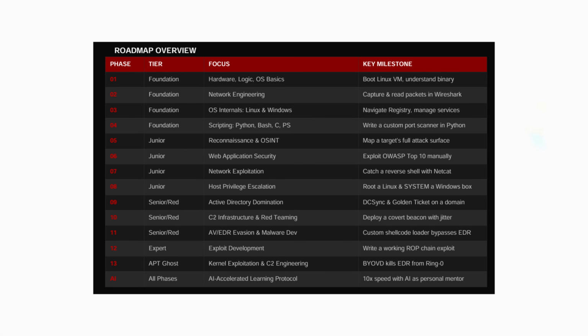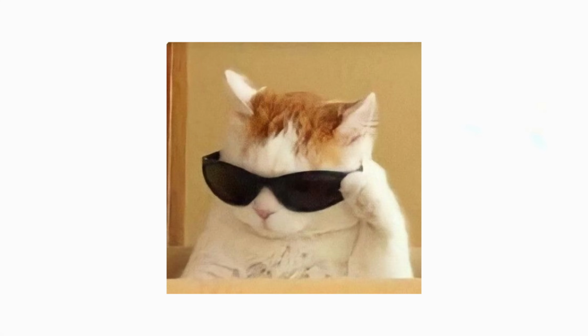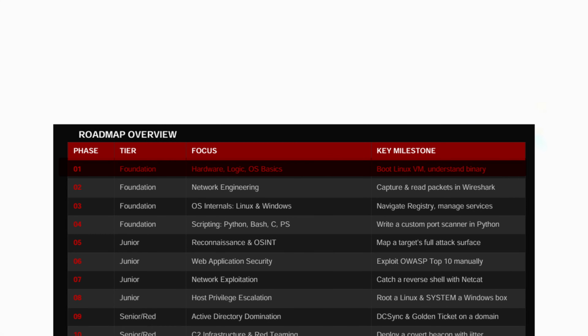13 phases. Every prerequisite. Every tool. No steps skipped. And at the end, how to use AI to compress years of this into months without cutting corners. Phase 1 is computing foundations.